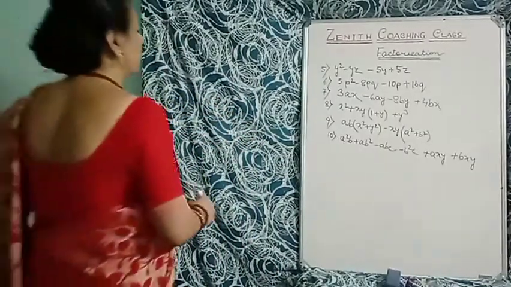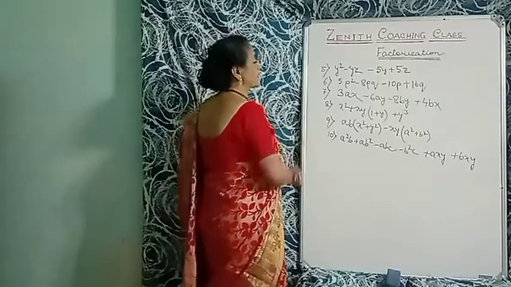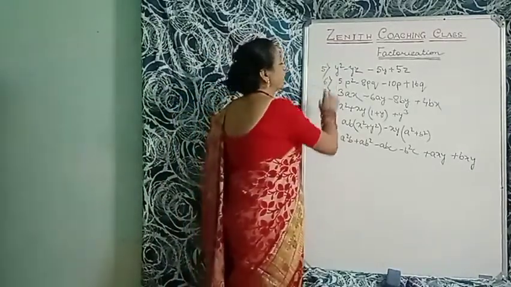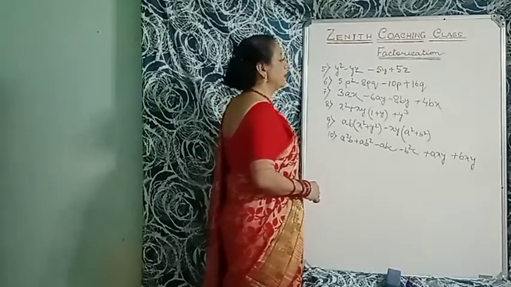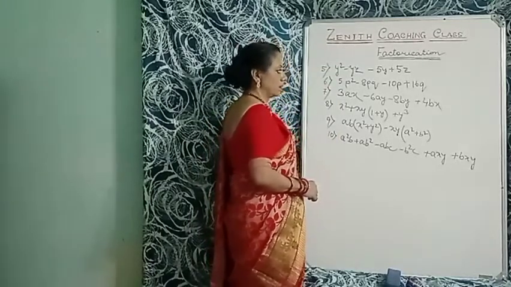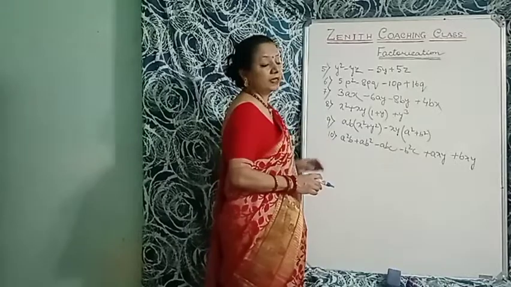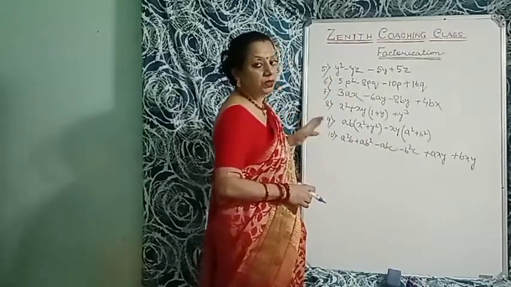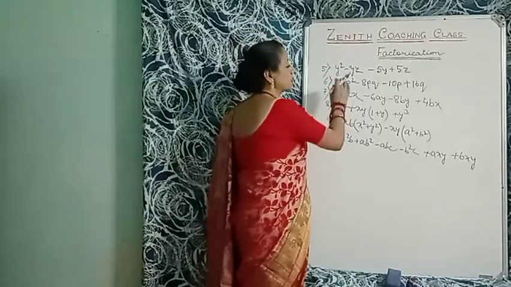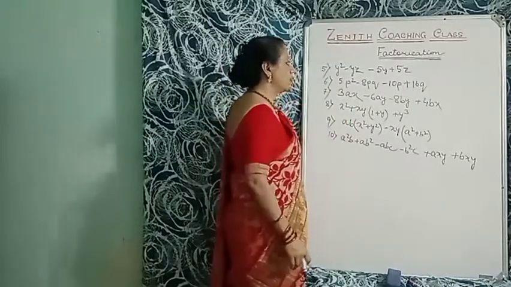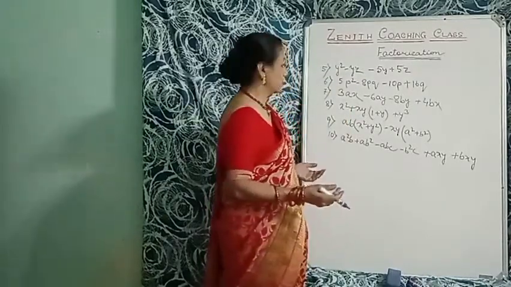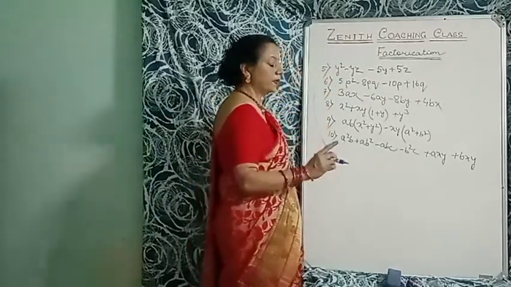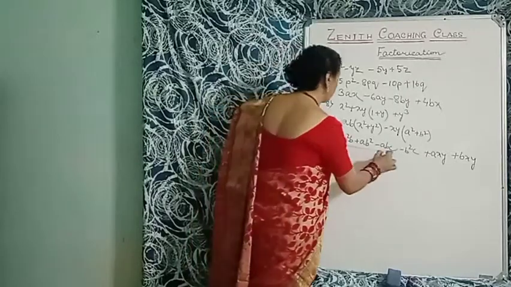So children, now we are in fifth sum. That is different sum it is. That is y square minus yz minus 5y plus 5z. I didn't do first four sum. That is 4 terms there. No, there were 2 terms or 3 terms. But now it's to start with 4 terms. So we have to take the common factors. No, that is fifth sum. I am writing here. I am not copying the sum. You have to copy. Okay.